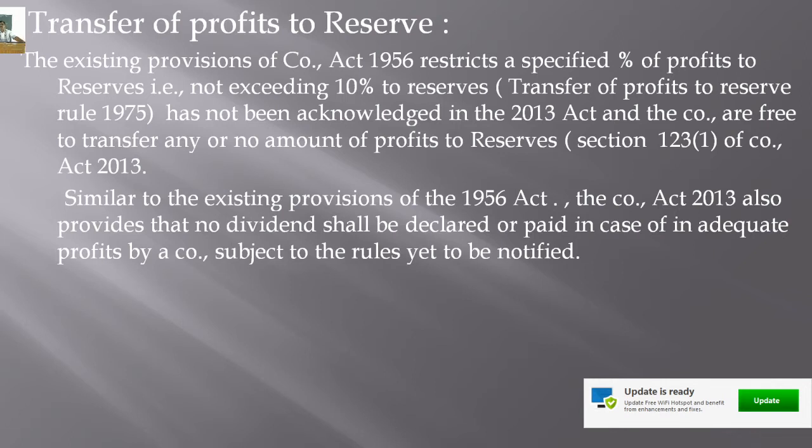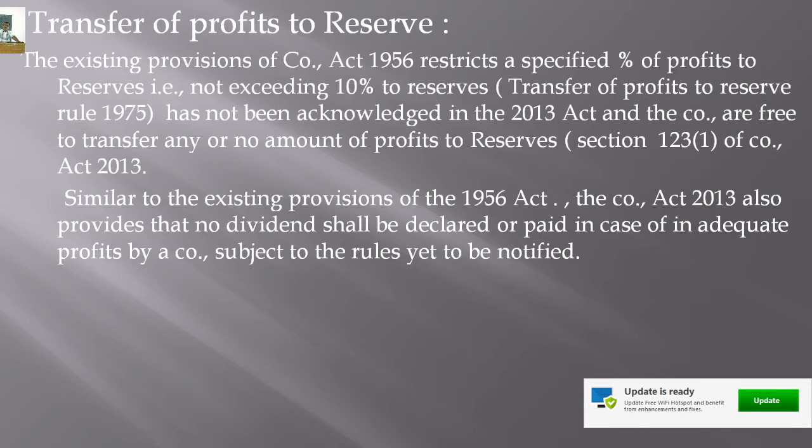Similar to the existing provisions of the 1956 Act, the Companies Act of 2013 also provides that no dividend shall be declared or paid in case of inadequate profits by the company, subject to the rules yet to be notified, isn't it?